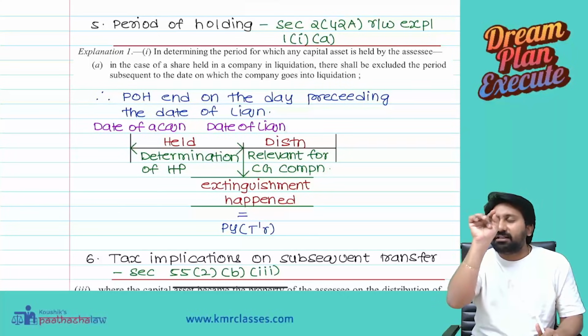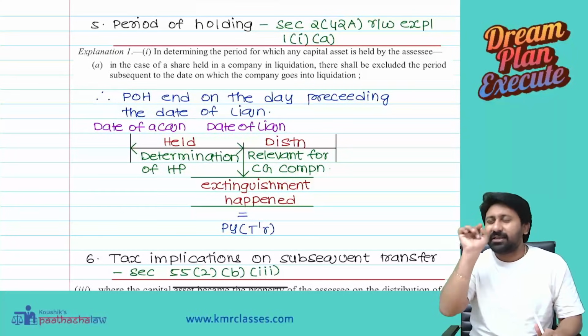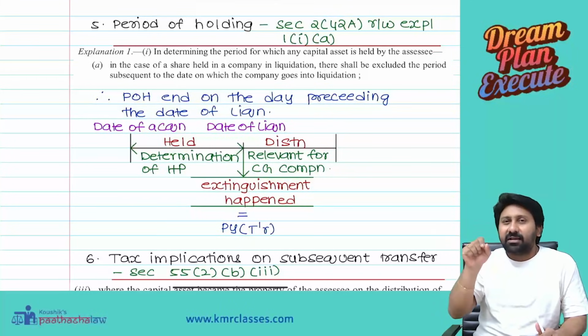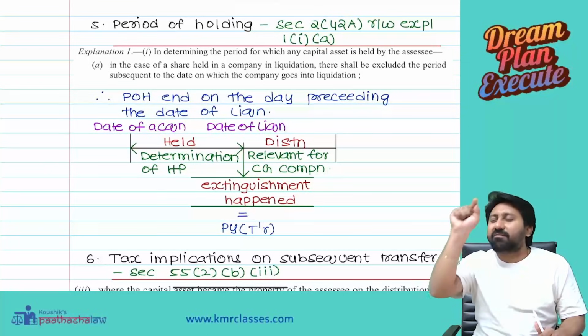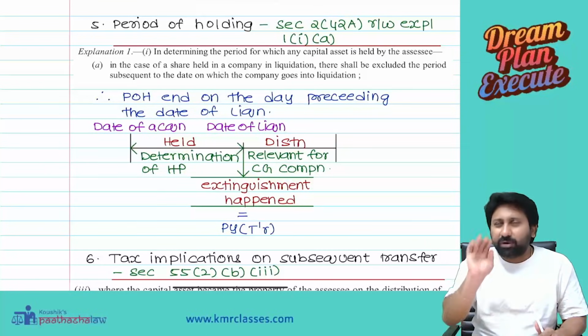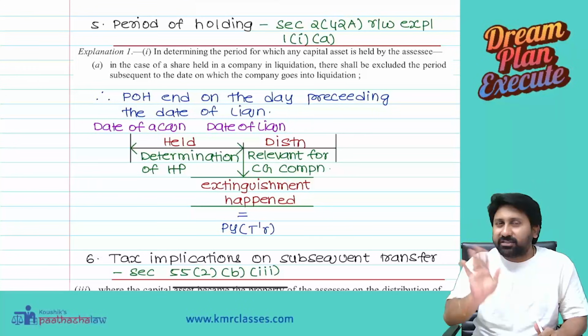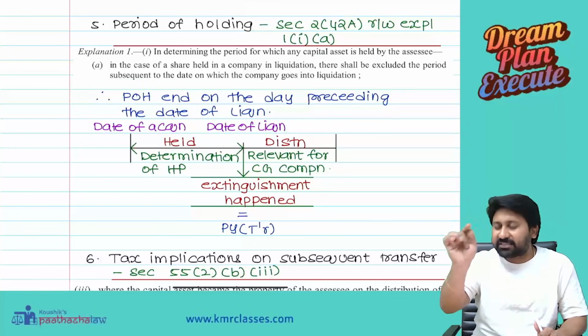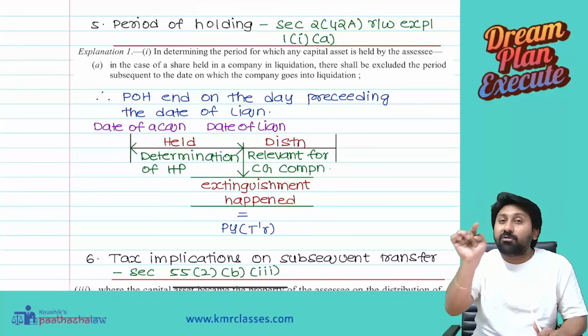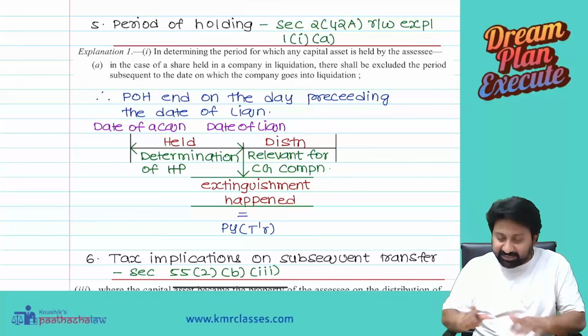The company is giving these debentures to the shareholders, and you are telling them to pay tax on this. What will be the full value consideration? The market value of the debentures. Did you receive any other money? No, I did not receive any other money. You received only debentures, so the fair market value at which you received them will be the full value consideration.